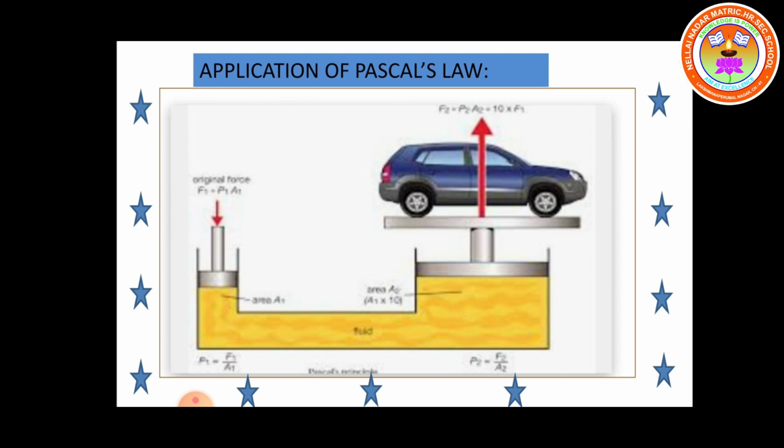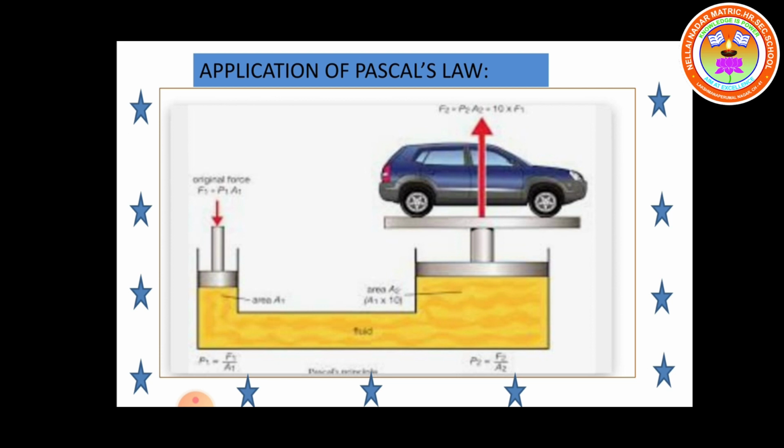So the question that arises in your mind is, what is a hydraulic lift and how does it work? The hydraulic lift is a type of machine that uses a hydraulic apparatus to lift or move objects using the force created when pressure is exerted on liquid in a piston.